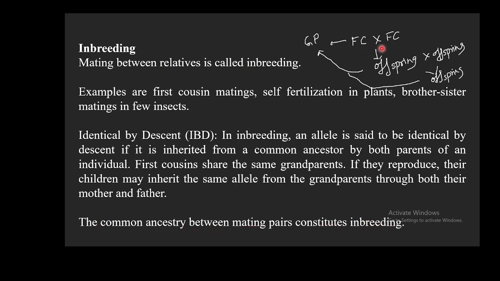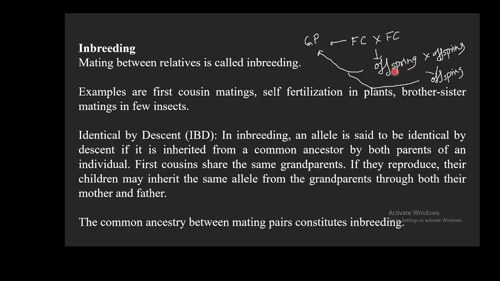Now let's understand this with this figure, where first cousins share the same genetic information with the grandparents. When they reproduce and produce offspring, these offspring are identical by descent from the grandparents.